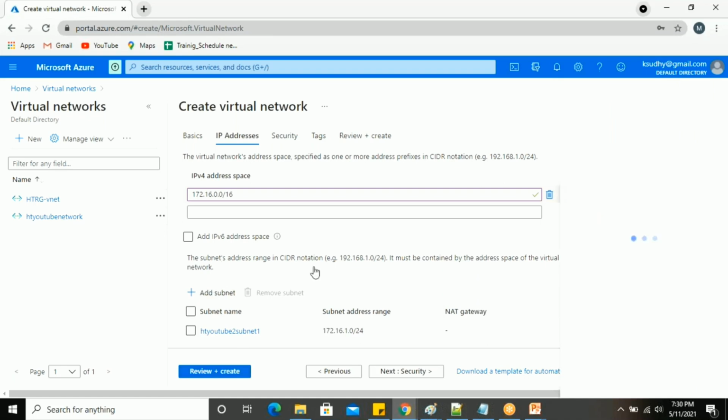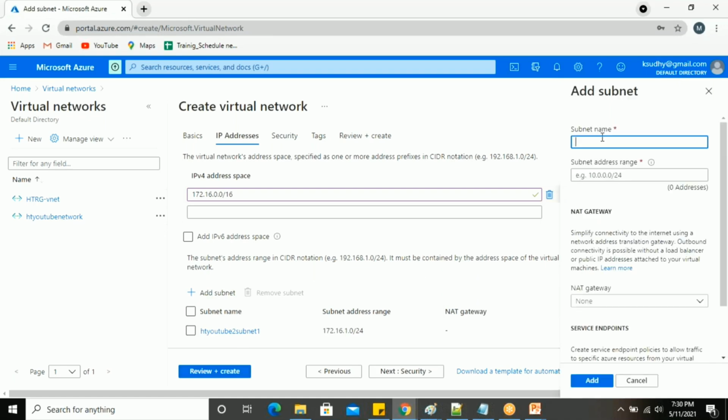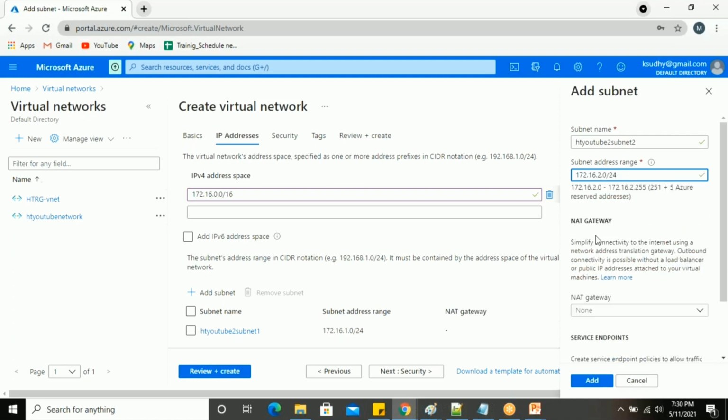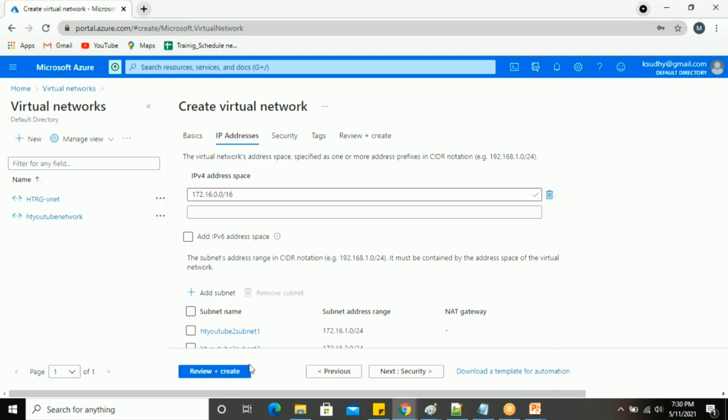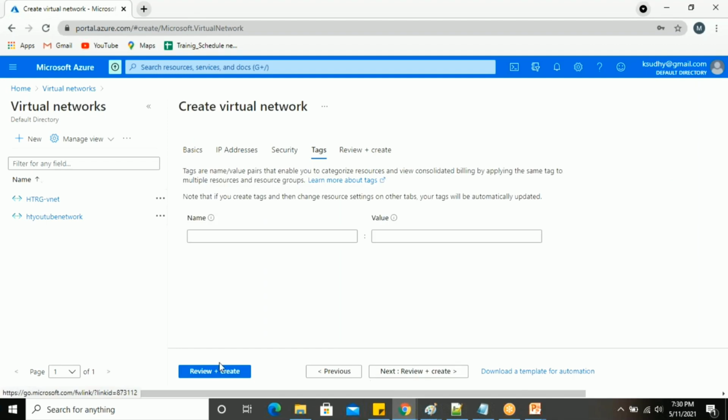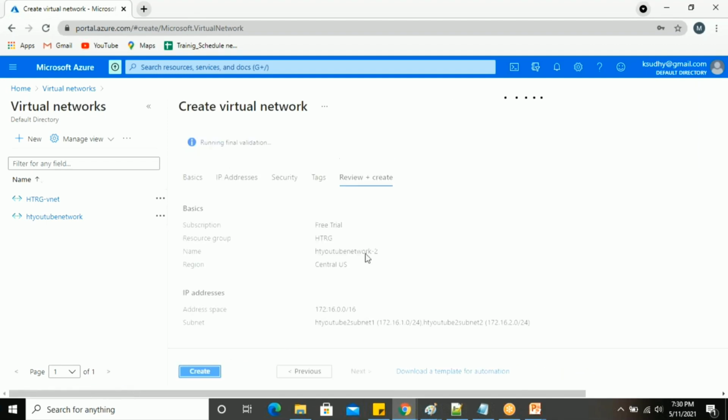If you want, you can create one more subnet with the same name, HD YouTube 2 subnet 2, with 172.16.2.0/24. Then add the subnet, go to review and create, skip the tags, and then review and create your virtual network.